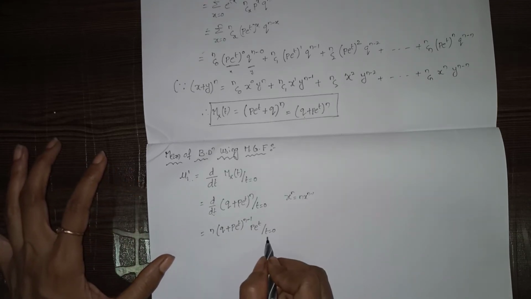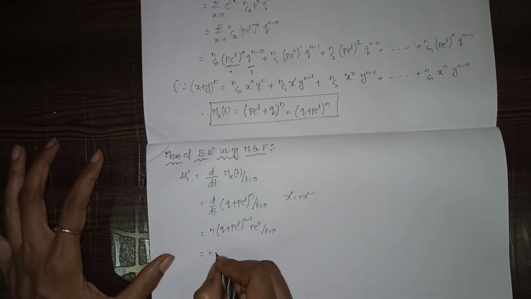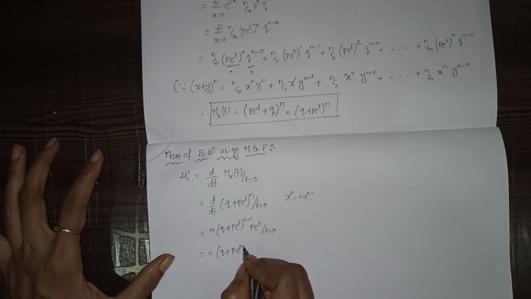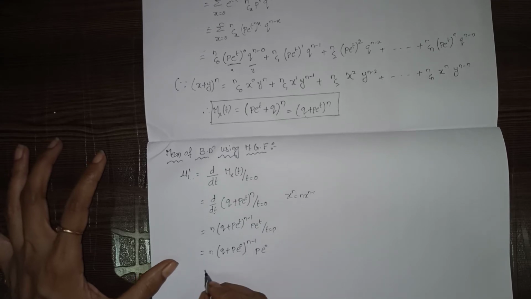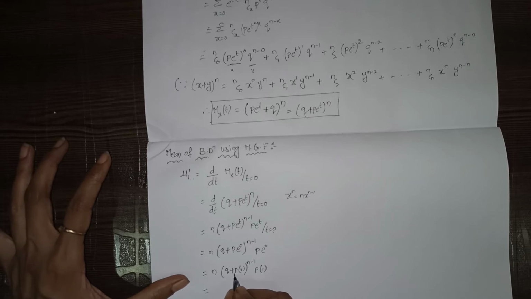Now we have to substitute 0 in place of t. So n into (q plus p into e power 0) whole power n minus 1, into p into e power 0. Here e power 0 is nothing but 1, so q plus p is nothing but 1, since p plus q equals 1.